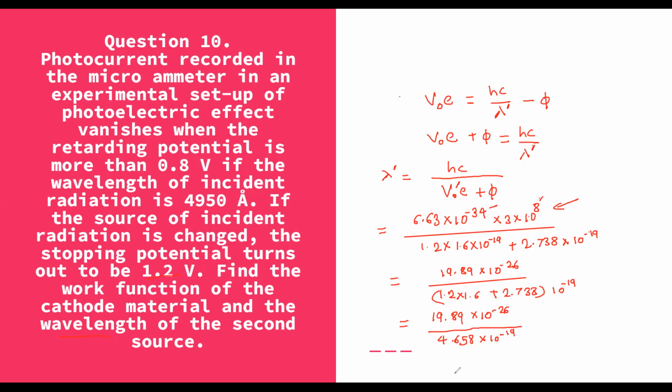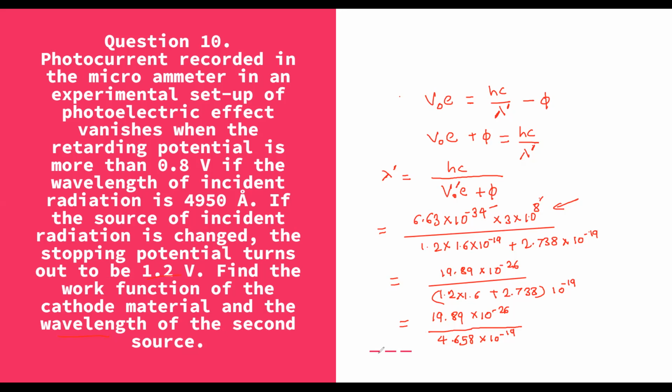Then again two ways are there. Log of 19.89 minus log of 4.658, that way you can do. Otherwise, you need to find the reciprocal of 4.658, and multiply that reciprocal with 19.89.